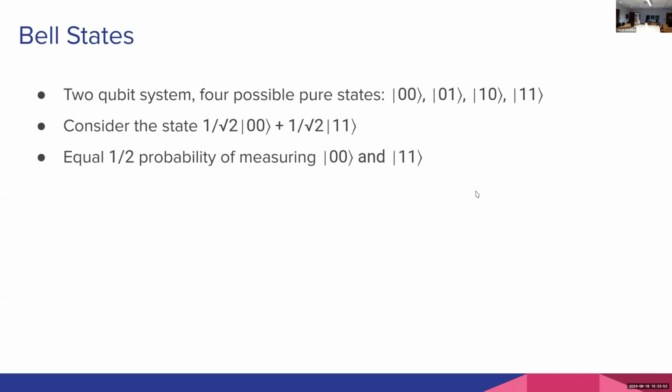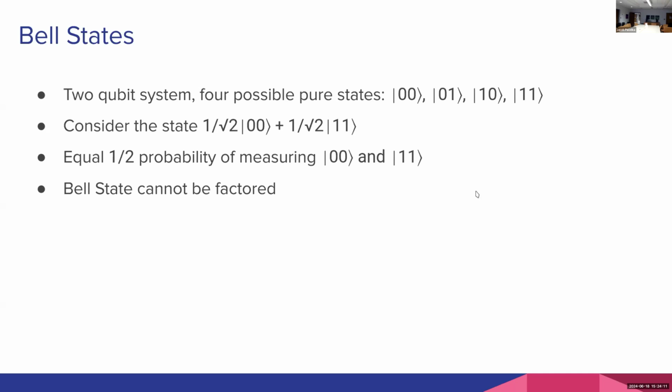And we'll talk about that in a minute. So again, equal probability. What this means is we take this state, we measure the system, and we're going to get either a 0, 0 or a 1, 1. And we get those with equal probability one way or the other. The interesting thing here is that the Bell state cannot be factored.